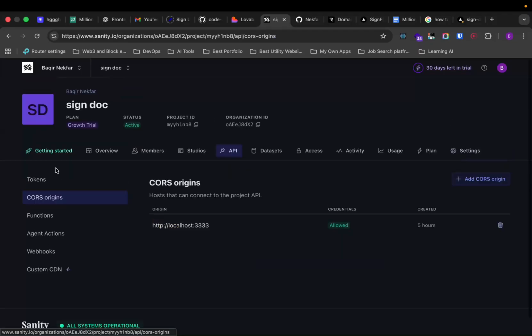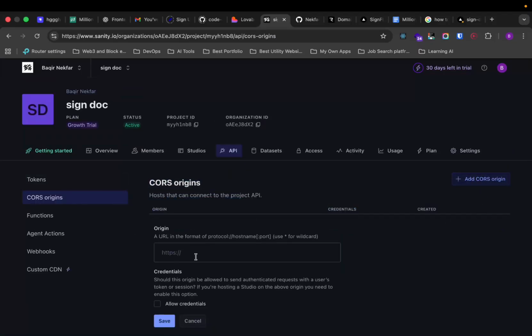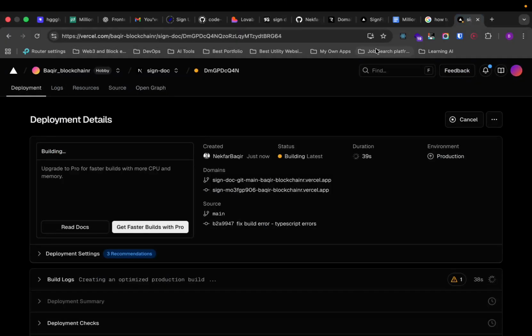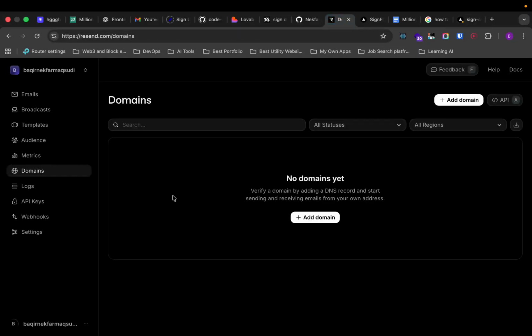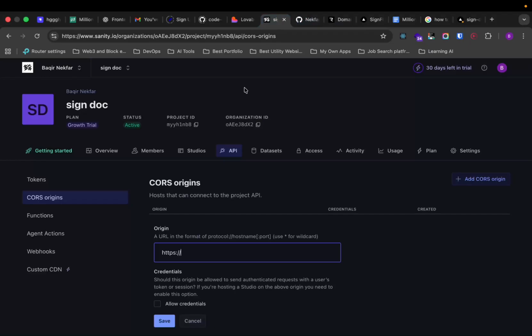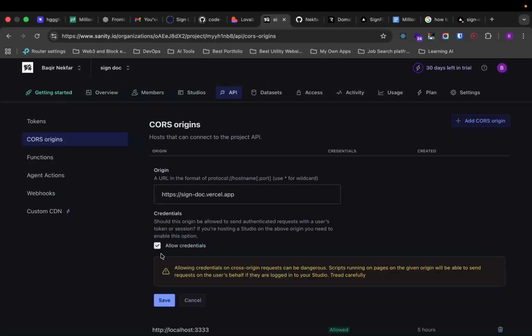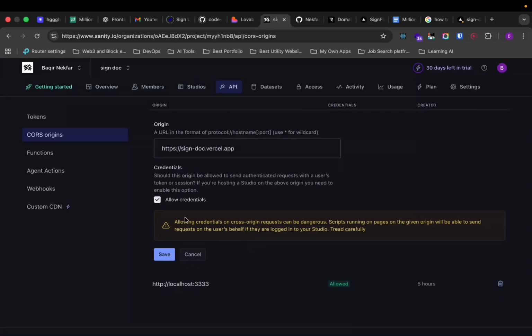and then in the CORS origin, we need to add, on top of localhost 3000, our website as well. So it's going to be signdoc.vercel.app. Okay, not here, but here. Signdoc.vercel.app. You can see that. And then yep, so it should be fine.